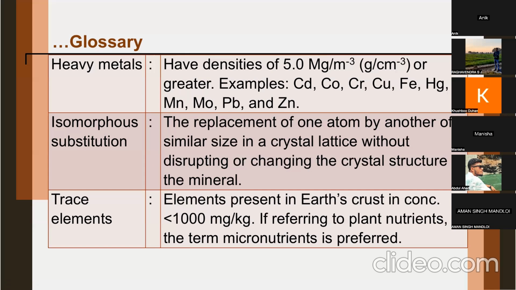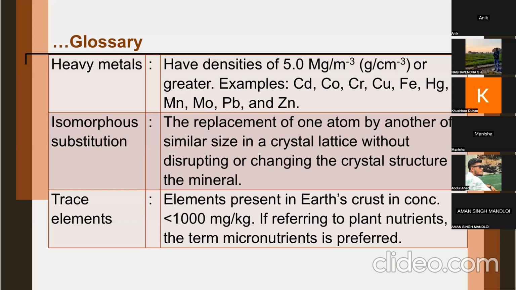You can see copper is there, iron is there, Mn is there, zinc is there. So we mainly deal with these as essential nutrients. However, if we see them from the angle of heavy metals, then they are also considered heavy metals. Therefore, it can be concluded that not all heavy metals are equally harmful. Certain heavy metals like cadmium and chromium are more harmful to human health, but iron, manganese, zinc, etc., are useful also.